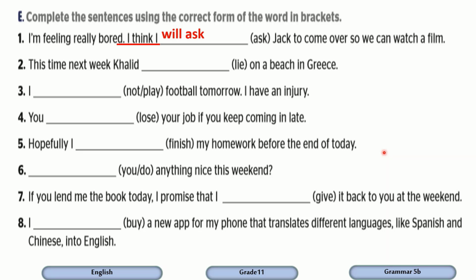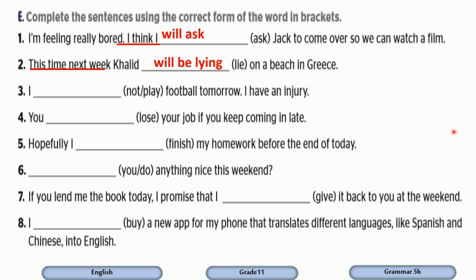This time next week, Khalid will be lying on a beach in Greece. This time next week. Okay, this is a specified time in the future. Will be lying. So this time next week, this action will be in progress at this time.